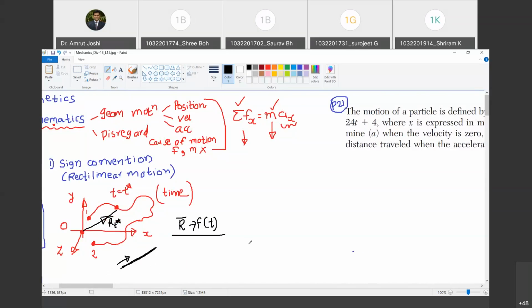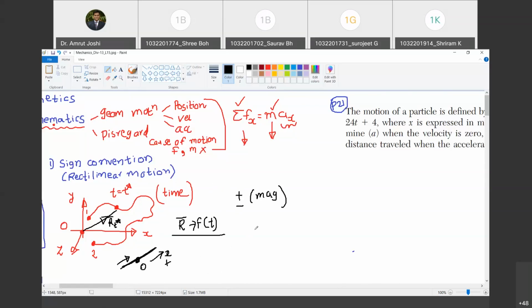Then we define a point on this line, which we treat as origin, and we define the positive x direction. Then in rectilinear motion, the vectorial notation of position is not required. We can simply say the position can be given by plus or minus some magnitude.